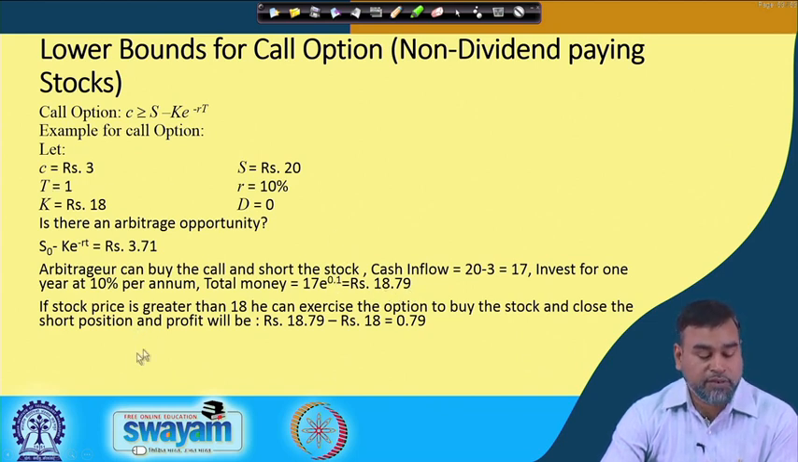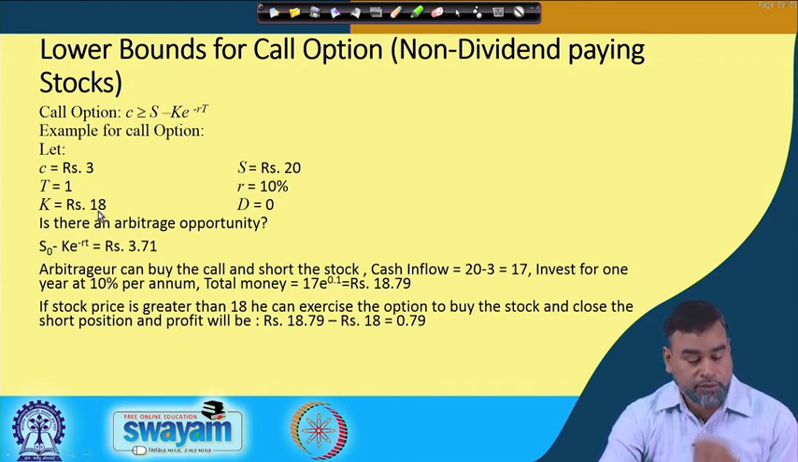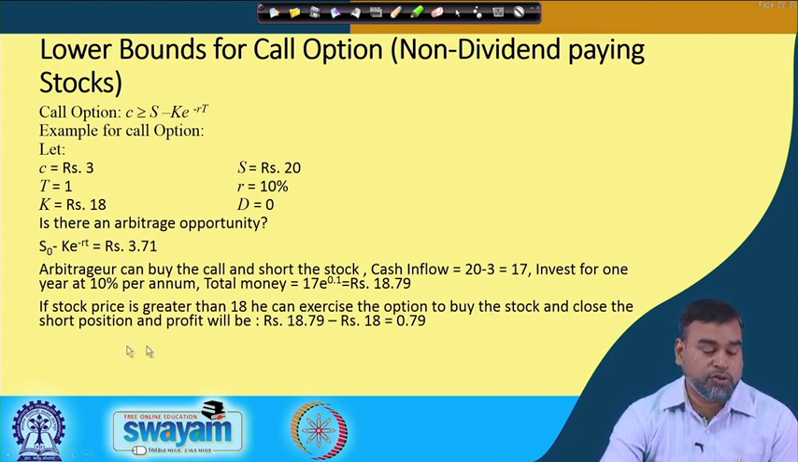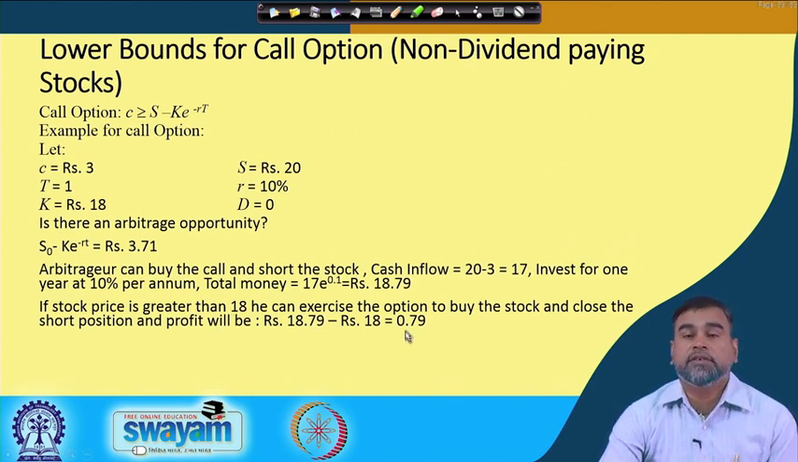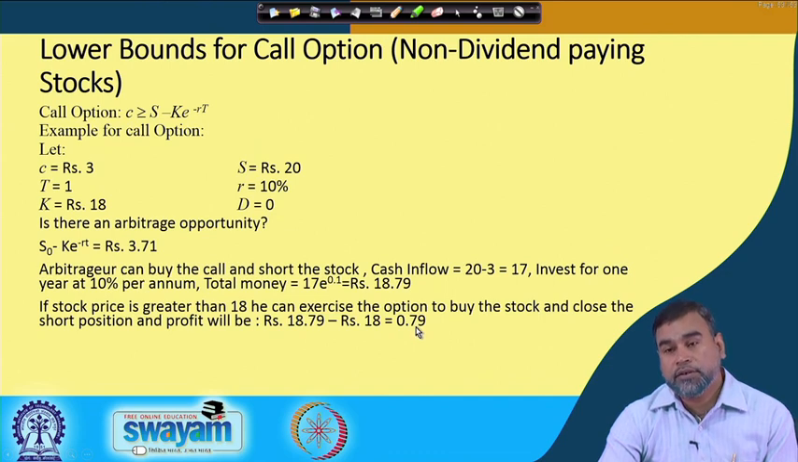Then if the stock price is greater than 18, K, the strike price, is 18. If the stock price is greater than 18, then he can exercise the option to buy the stock and close the short position, and the profit will be 18.79 minus 18, that is 0.79. So that 0.79 is what we consider a riskless profit he can earn from this.